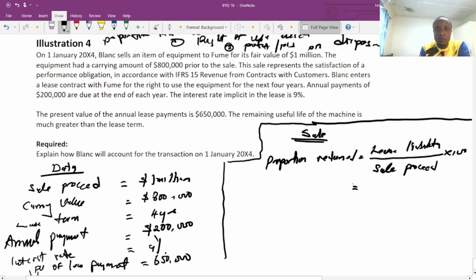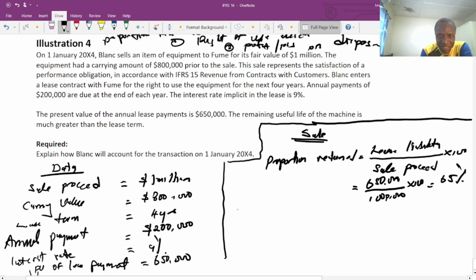Now, the lease liability is 650,000, divided by 1 million, multiplied by 100. So this will give us 65%. So we have retained 65%.